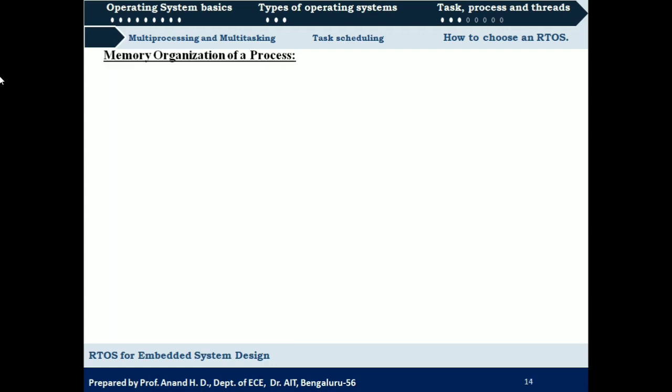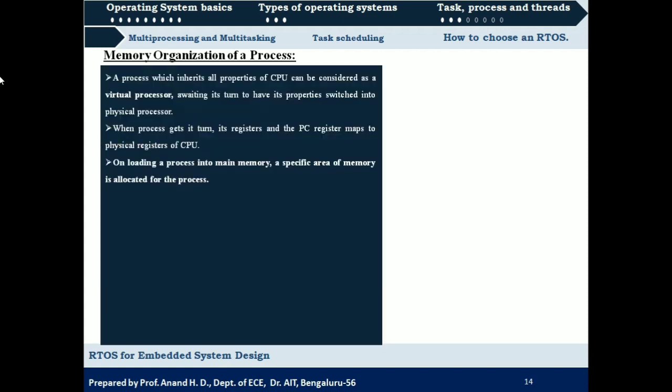And then is memory organization of a process. So how memory is organized with respect to a process. We have seen memory organization with respect to a program. A process, which inherits all properties of the CPU, can be considered as a virtual processor awaiting its turn to have its properties switched into the physical processor.